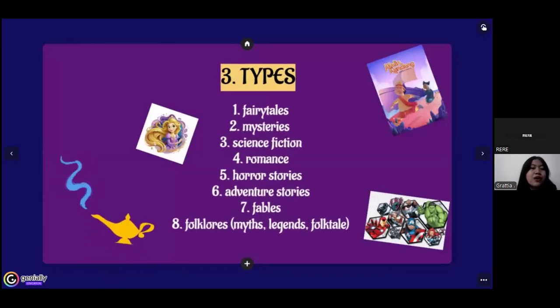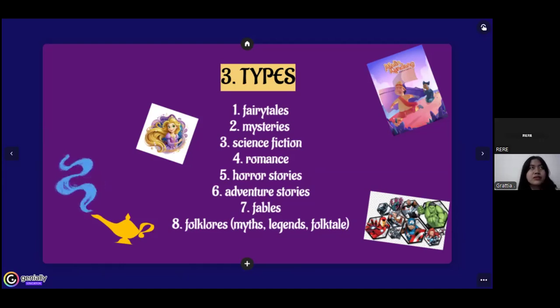So, here are some kind of types in narrative text. Number one is fairy tales. What is fairy tales? Do you know that? Okay. Fairy tales is a story about fairy, such as Tinkerbell. You know Tinkerbell? I think you know. Okay. The second is mysteries. A story about solving the problem of a mystery case, such as Fantastic Beasts.